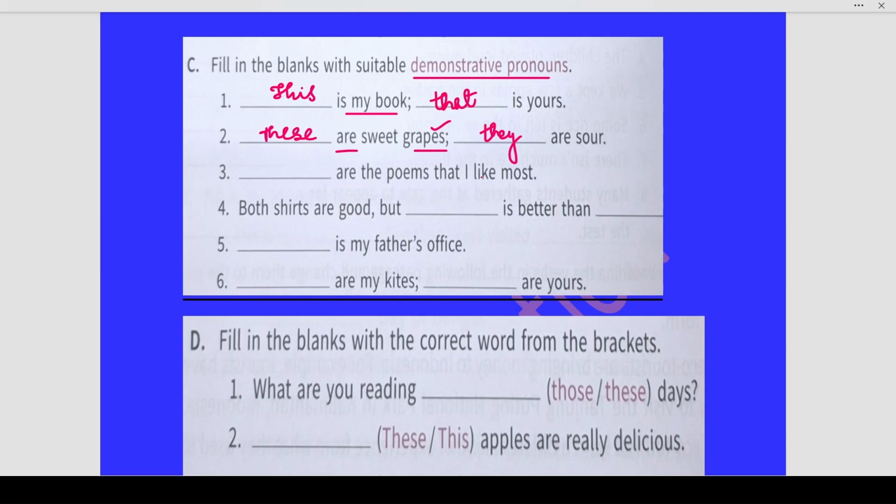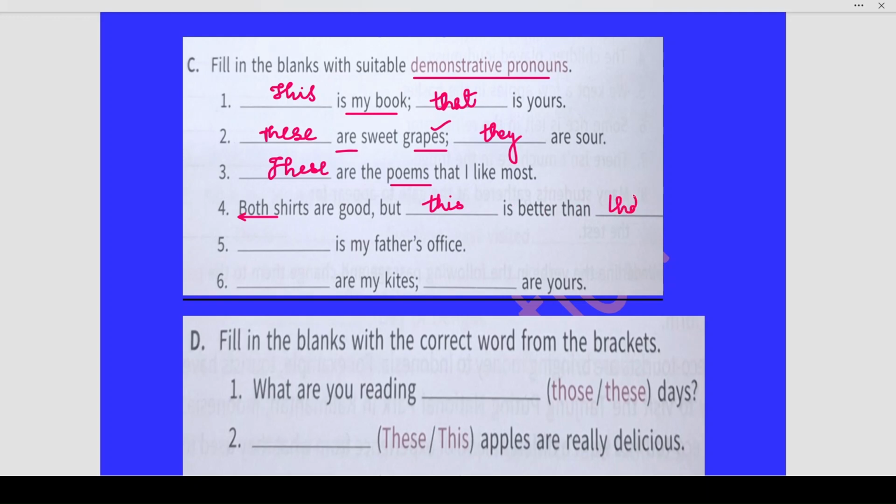Next, dash are the poems that I like most. These are the poems that I like most. Why these? Because poems is plural. Therefore, you will use these. Both shirts are good, but this is better than that. Now I am talking about two shirts to be specific. Both means one and two, two shirts are there. So I am saying this shirt is better than that.